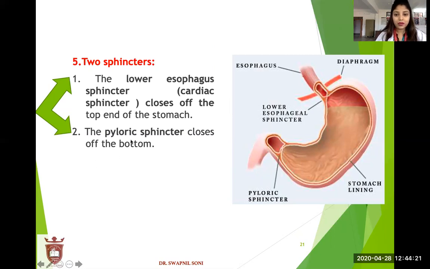Now come to the pyloric sphincter. See, this is the pyloric sphincter and it closes off the bottom.